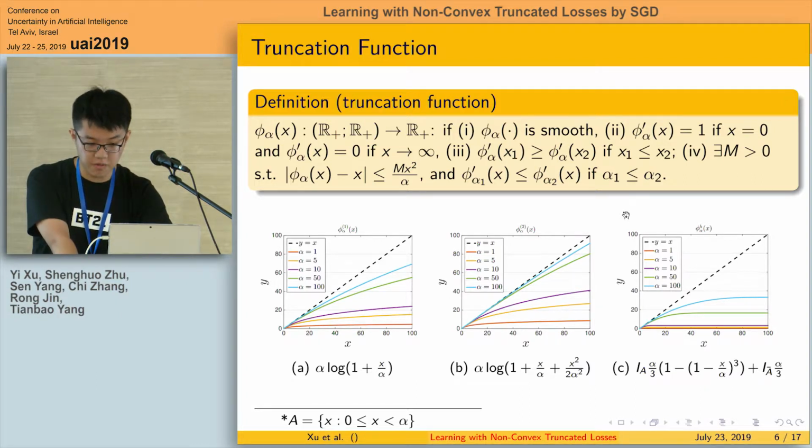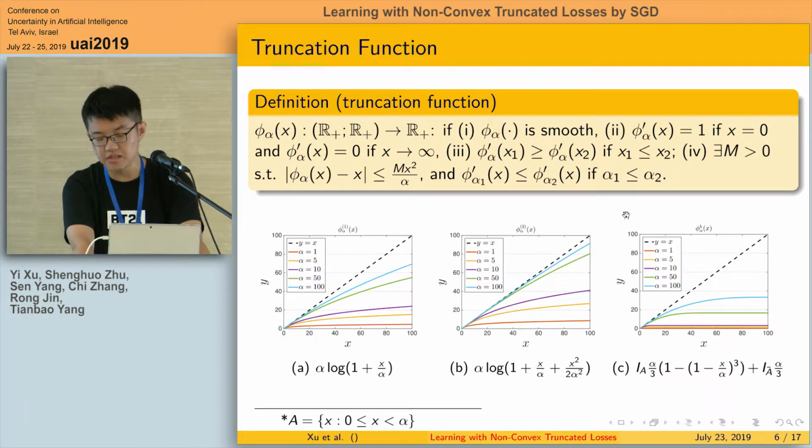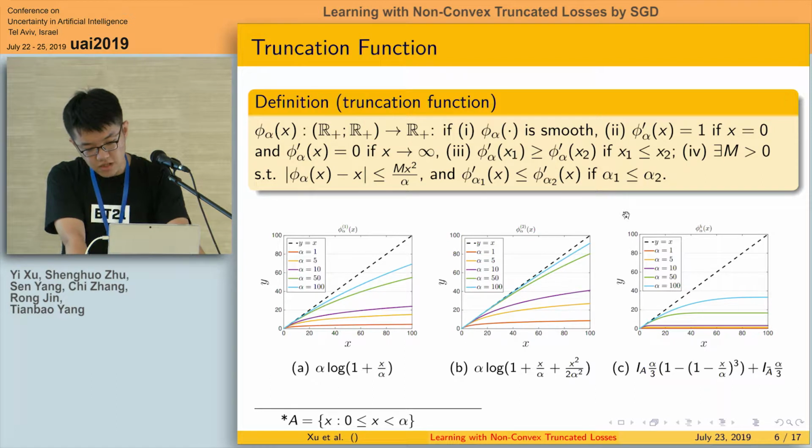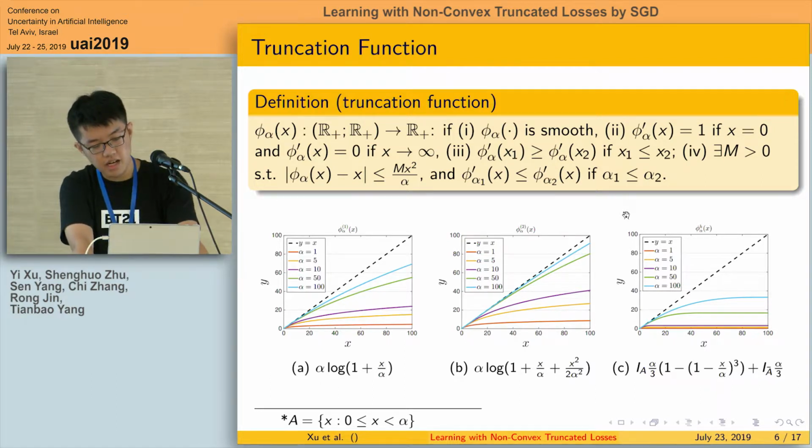So in this paper, we use some truncation functions, and the definition is given here. A function phi alpha is a truncation function if it follows the following four conditions. We also list three examples of truncation functions and plot them with different values of the parameter alpha.